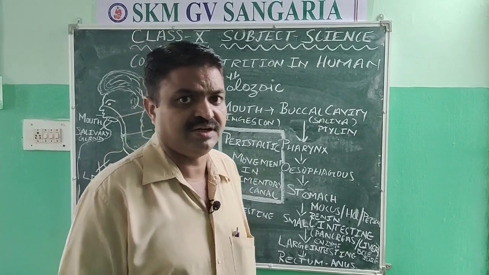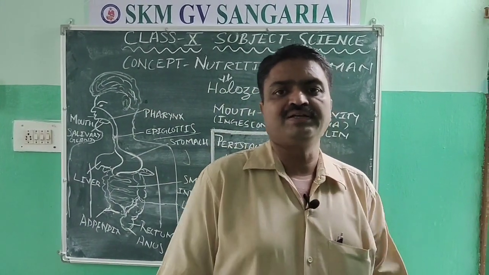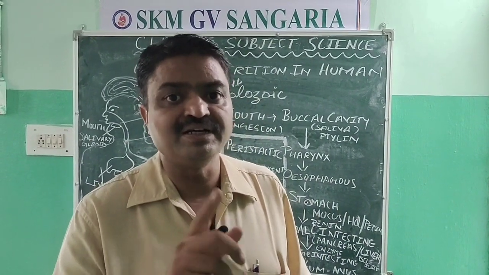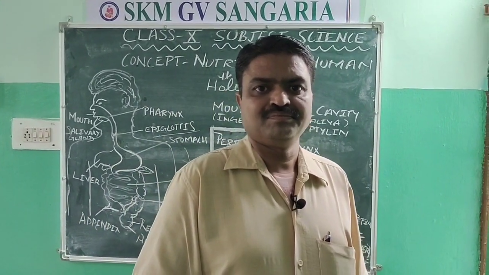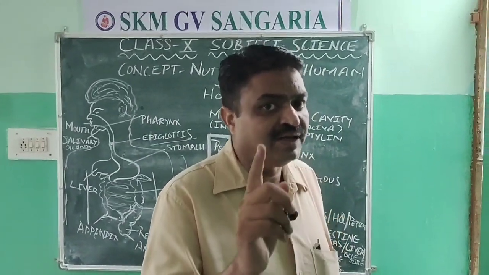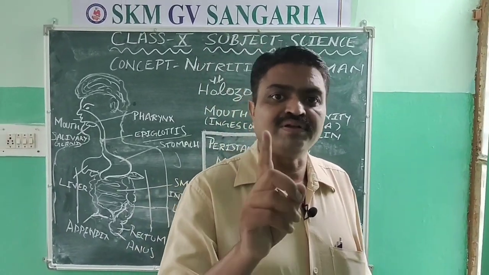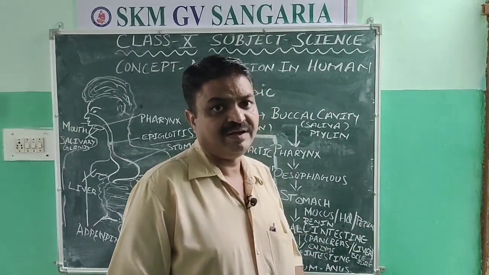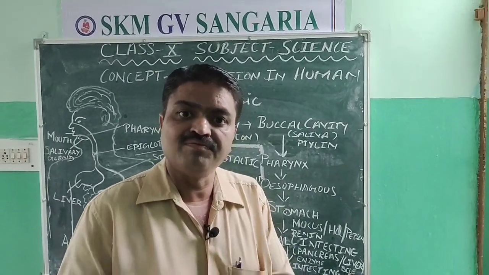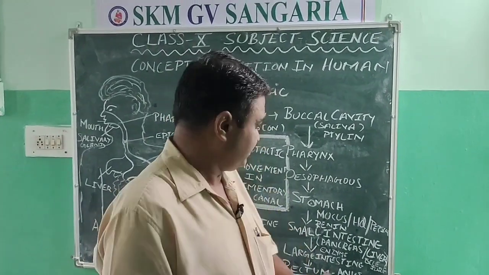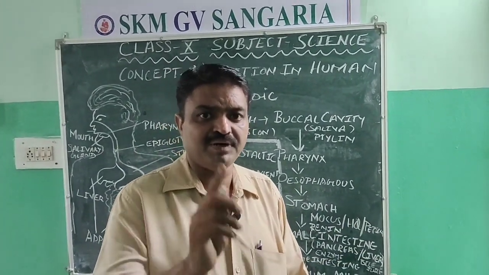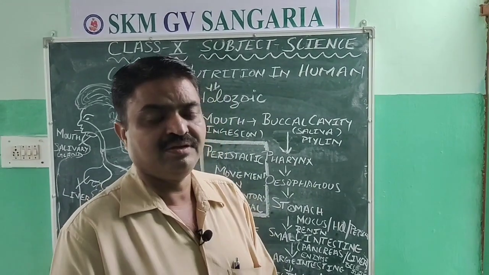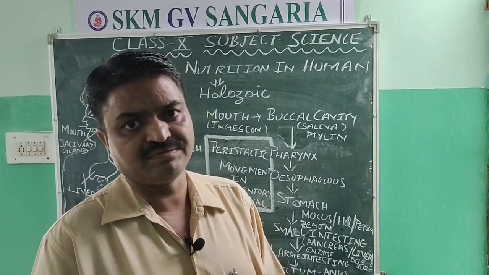With this, it also secretes one important enzyme that is known as renin. That renin helps in the digestion of milk, meaning the digestion of milk takes place with the help of renin. So the two enzymes, pepsin and renin, are mixed with food, and the digestion of protein takes place in the stomach. After that, the food comes into the small intestine, students.